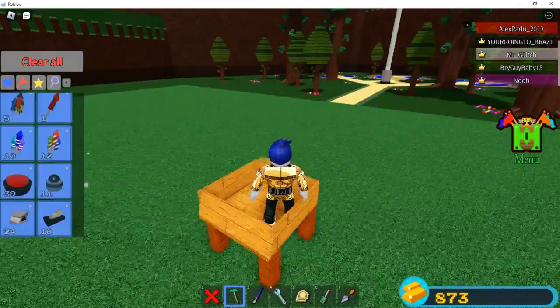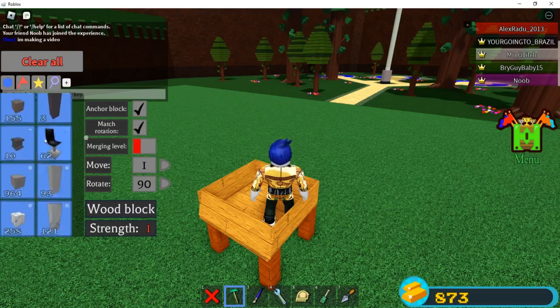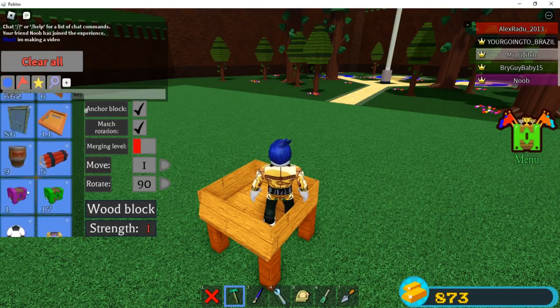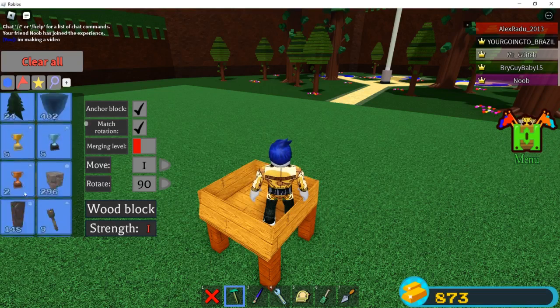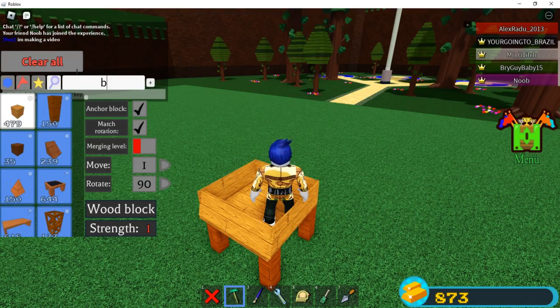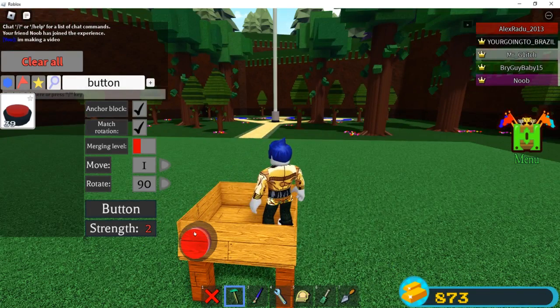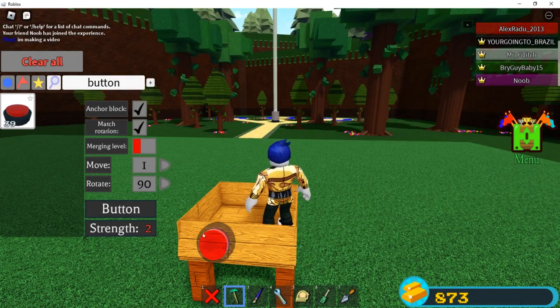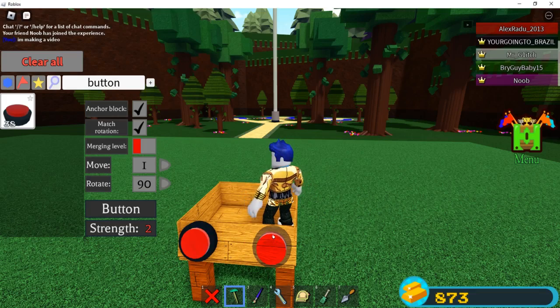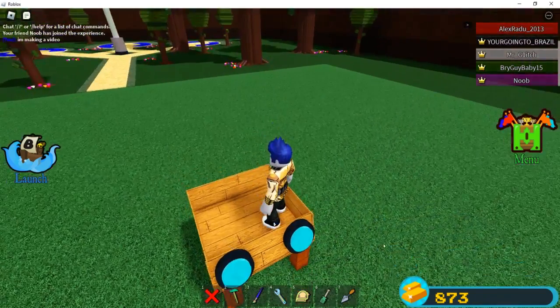Alright, and then when you click this plus button, match rotation, get 2 buttons. Where's my button? And then, yeah, you just press R, and then R again, and then you can paint them whatever color you want. I'll paint them blue.